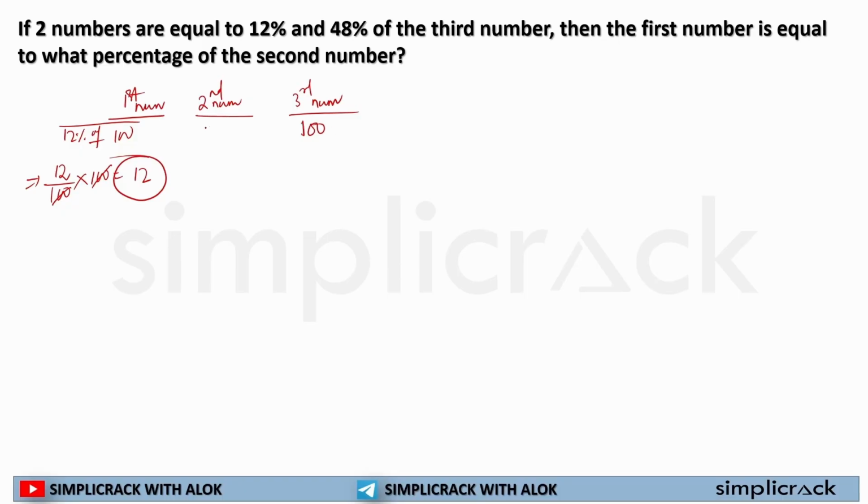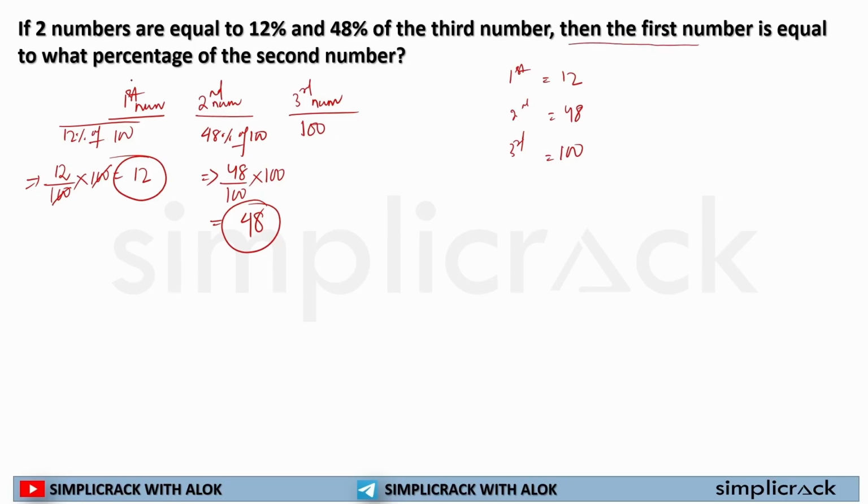Second number is 48% of the third number. So 48% of 100 is 48 by 100 multiply by 100. We already know how to calculate this. So it is 48. So my first number is 12, my second number is 48, and my third number is 100. Now it is asked, find out the first number is equal to what percent of the second number. We know if it is asked x is what percent of n, what formula do we always use?